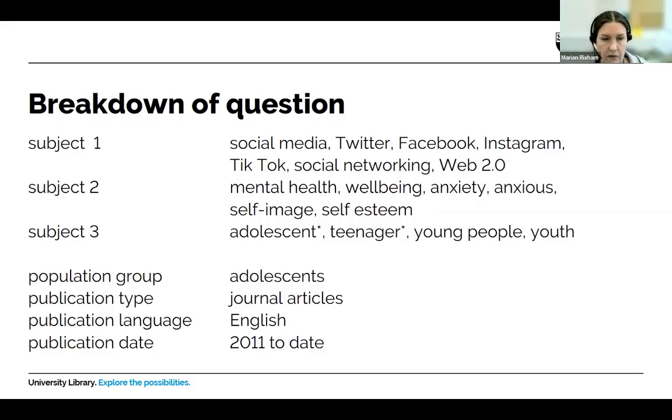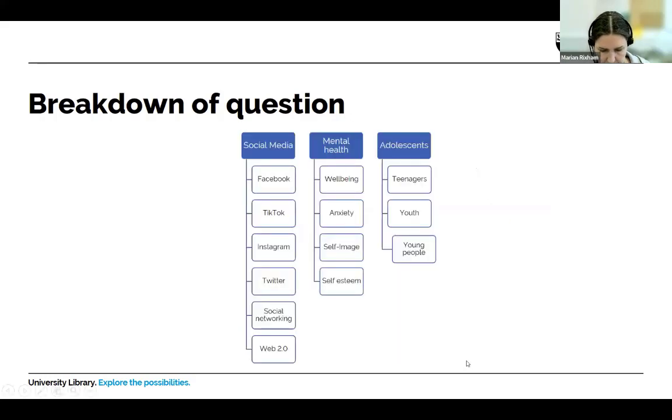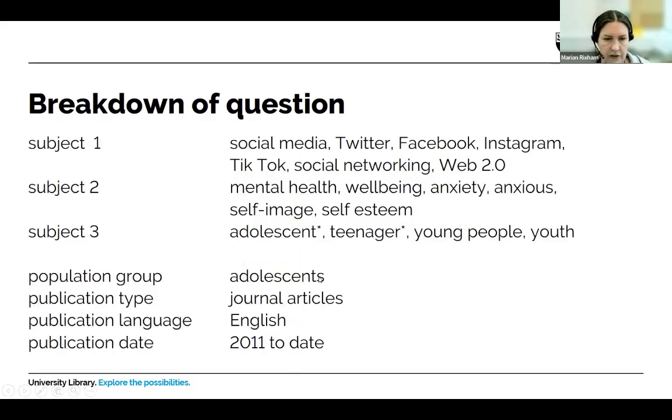Other things that you might want to think about down here at the bottom: is there a population group? Well, it's actually in our question, so we don't need to think about that one. What type of publications are we interested in? Journal articles, and also language. Are we interested in language? And have we got any restrictions to the date?